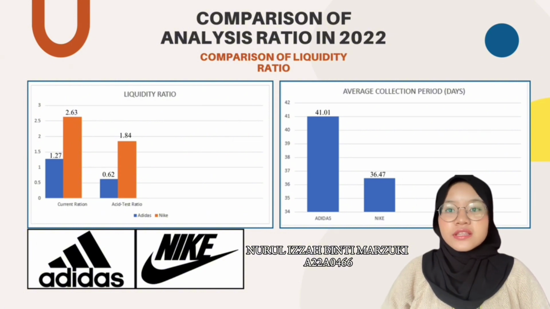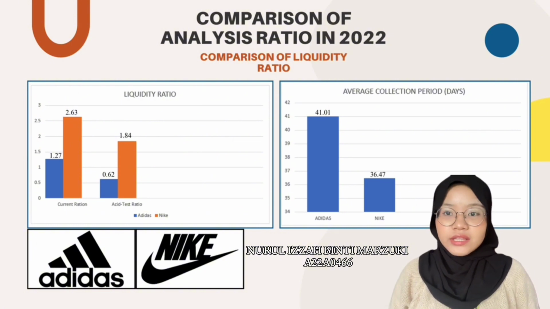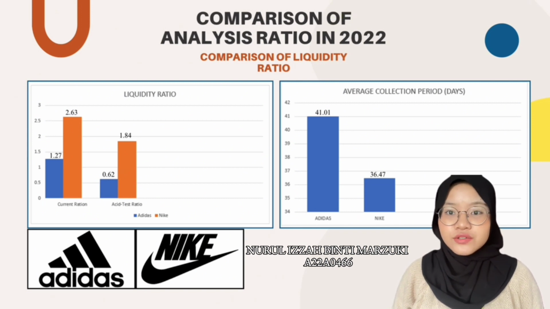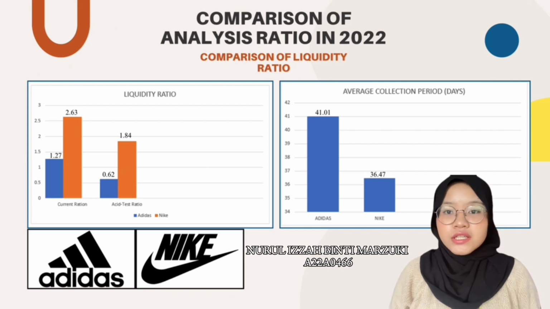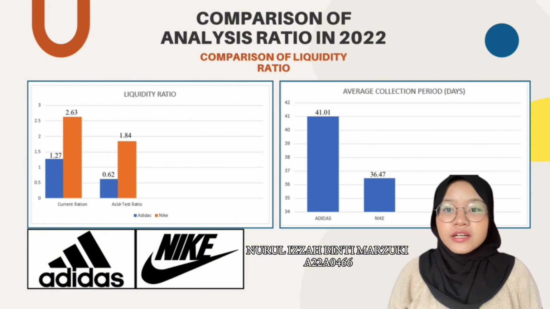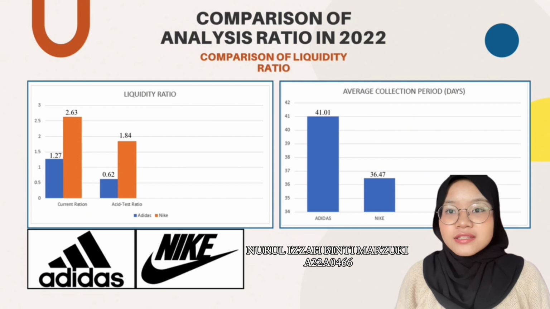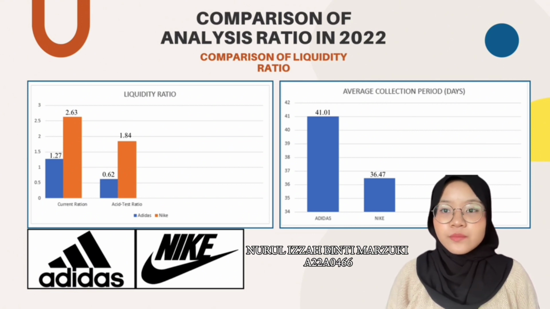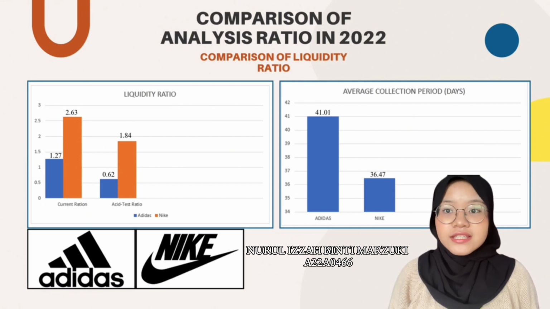In terms of liquidity ratio, Nike has a higher liquidity ratio of 2.63 times compared to Adidas, which is only 1.27 times. In the acid test ratio, Nike also has the highest ability to pay short-term obligations without relying on inventory. Moreover, Nike had a shorter average collection period compared to Adidas. This suggests that Nike had a relatively efficient collection process and was able to convert its credit sales into cash